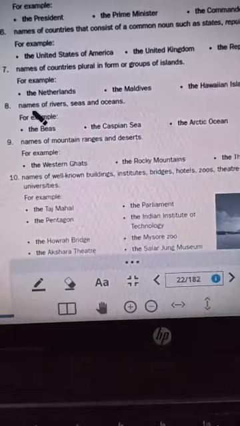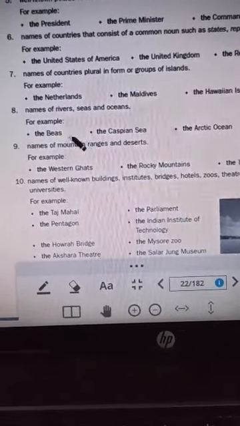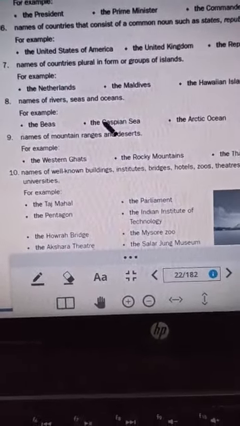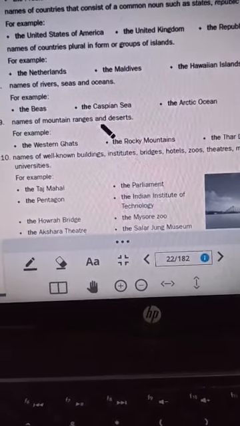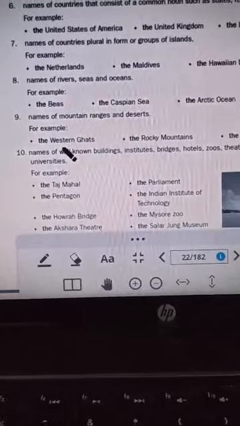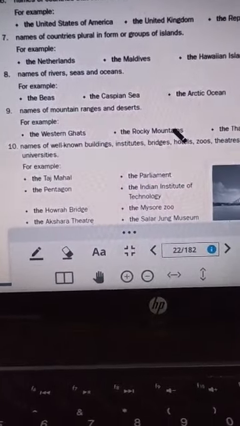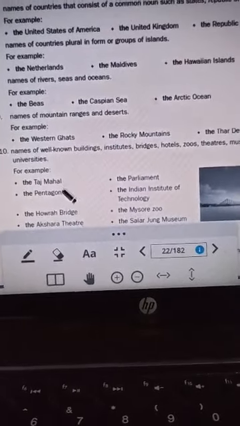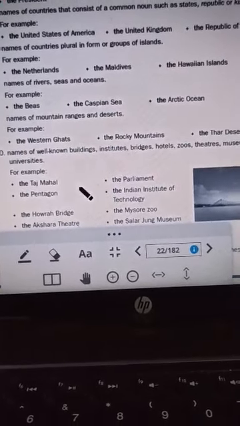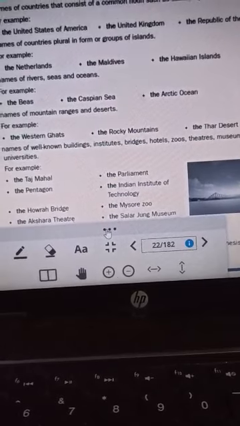As I've said before, names of rivers, seas and oceans, we use the: the Caspian Sea, the Arctic Sea. Names of mountain ranges or deserts, for example, the Western Ghats, the Rocky Mountains. And names of well-known buildings, the Taj Mahal, the Pentagon, we again use the, children.